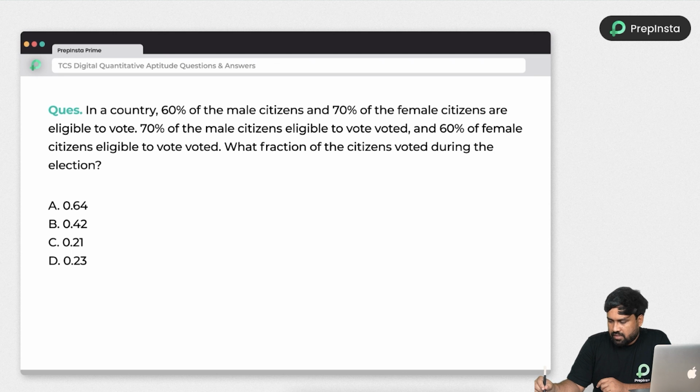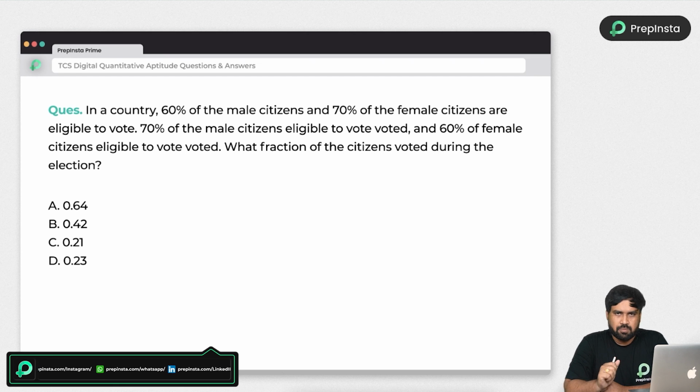Remaining things we will discuss in between. So try to pause the video and solve it on your own first, and then we will look into the explanation. Okay, just look into the question now. In a country, 60% of the male citizens and 70% of the female citizens are eligible to vote. 70% of the male citizens eligible to vote voted, and 60% of the female citizens eligible to vote voted. What is the fraction of the citizens who voted during the election?